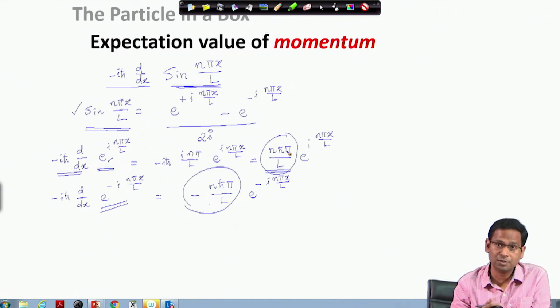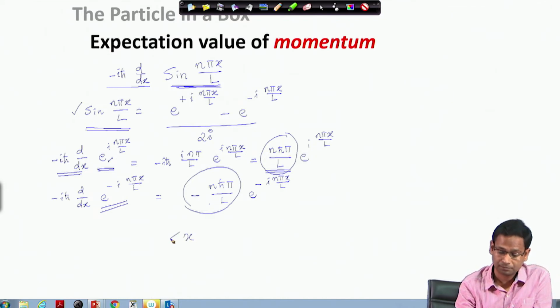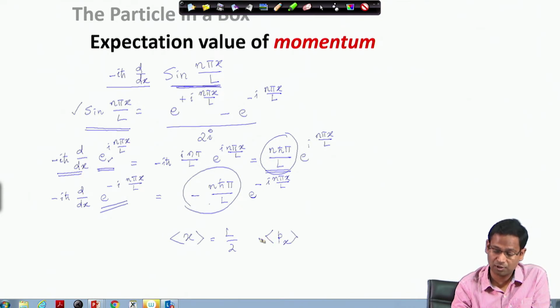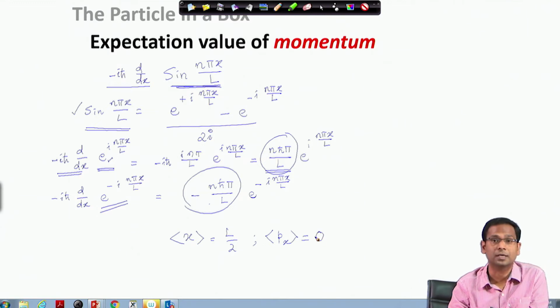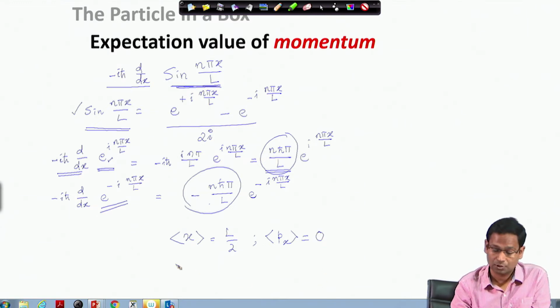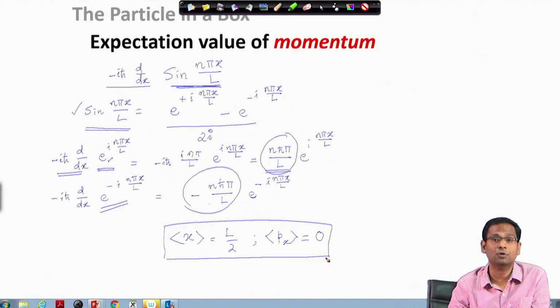Just to remind you, in a similar way we also saw for the expectation value of the position operator that it does not matter which state function I am considering, whether n is 1 or 2 or 3 or 4. The expectation value of the position operator was always L by 2, and now we saw the expectation value of the linear momentum operator is always 0. So, it is very important to understand what the expectation value or the average value represents as opposed to the eigenvalue of a particular state.